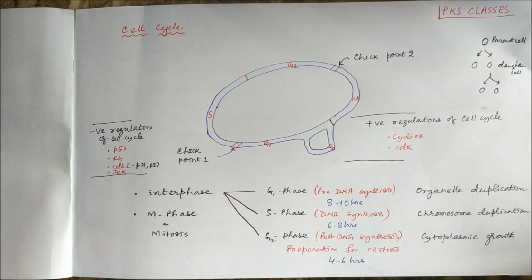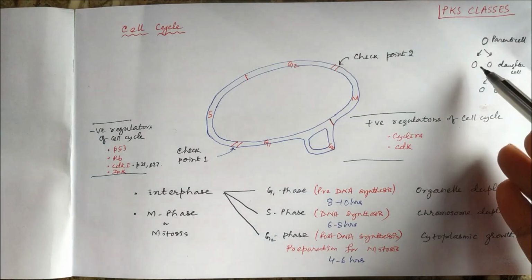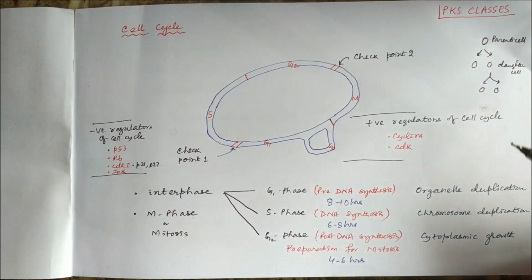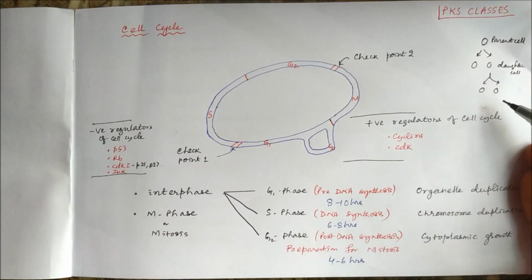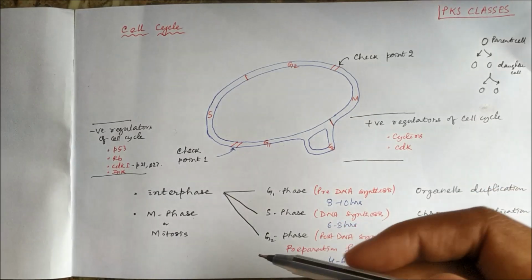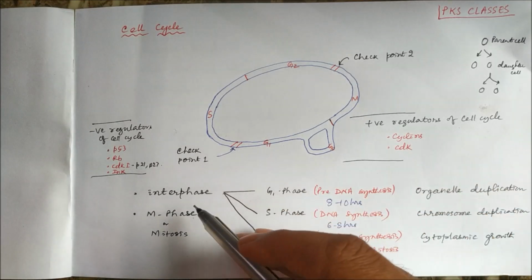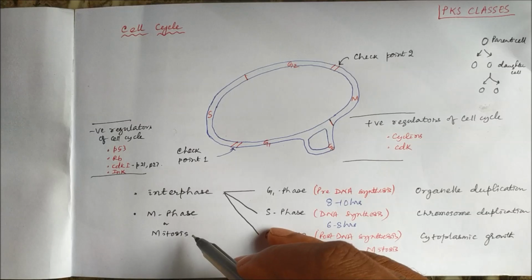So as we know, when a cell undergoes cell division, a parent cell gets divided into two daughter cells. From one cell division to the next cell division, the stages which a cell undergoes are called the cell cycle. So what are the stages? Two phases: one is interphase and the other is M-phase or mitosis.